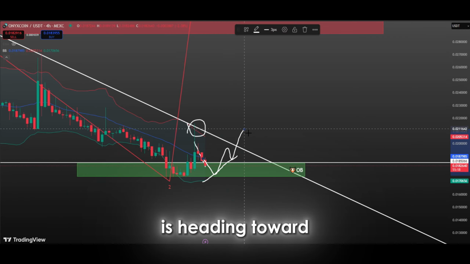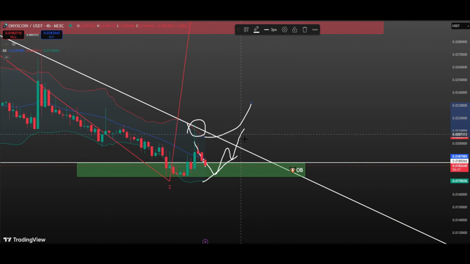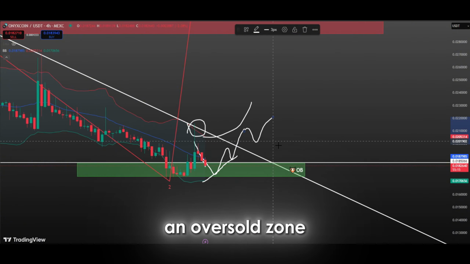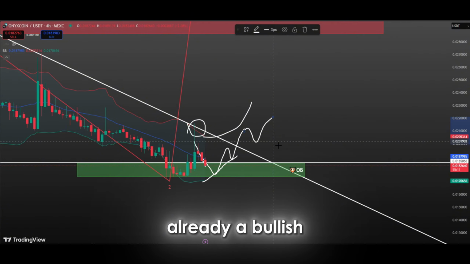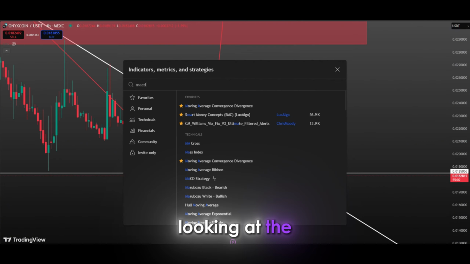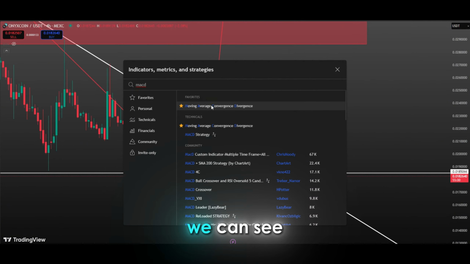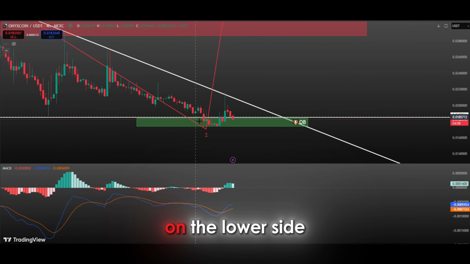Currently, the price is heading toward the lower band with a downtrend. The lower band is usually considered an oversold zone, and when the price reaches this level, the probability of a reaction increases. And there is already a bullish order block here, that is buyers. Looking at the MACD indicator, we can see that there is an upside crossover on the lower side.